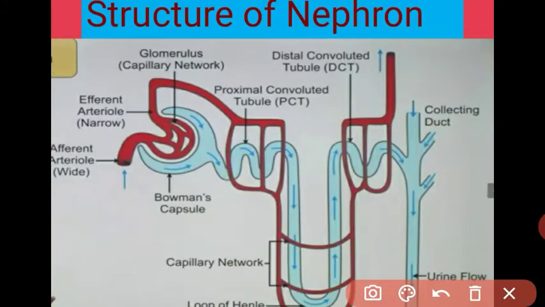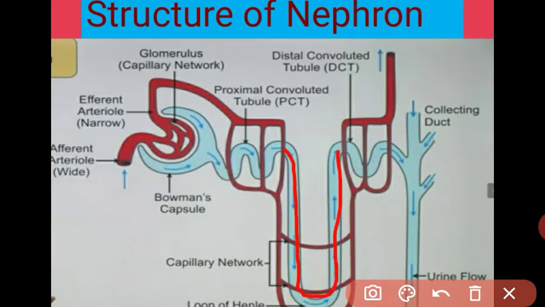Got it? The next part of the Bowman capsule, next to this tubular part, is called the proximal convoluted tubule, or PCT for short. Proximal means nearer to the Bowman capsule, and convoluted means the tube is many twisted, many folded. This part of the nephron is called the proximal convoluted tubule, the tubular part which is near to the Bowman capsule.